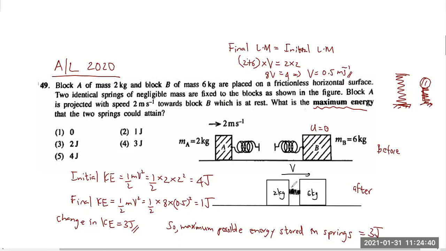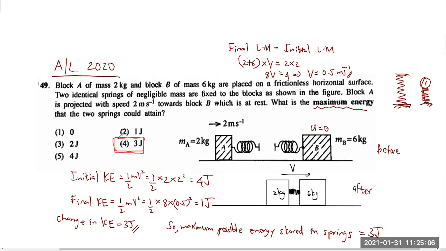That 3 joules could have changed to many things. Energy stored in the spring, it could have been converted to heat energy, it could have been converted to sound energy, stuff like that. But they're asking for the maximum, so we have to assume that there is no heat energy and no sound energy. All the change in kinetic energy is converted to the energy stored in the springs. So for this question, the correct answer is the 4th one.